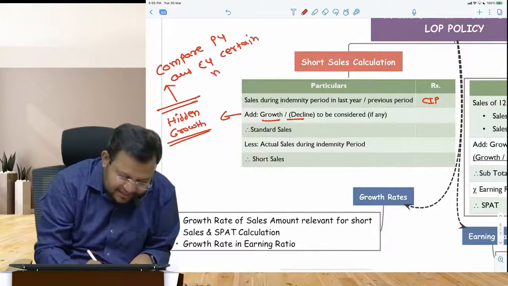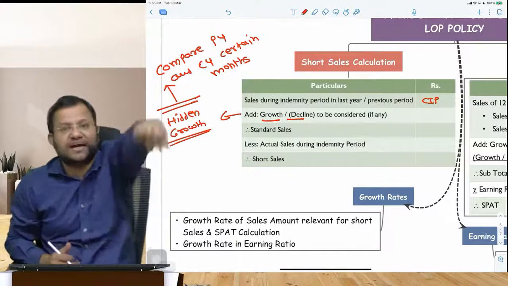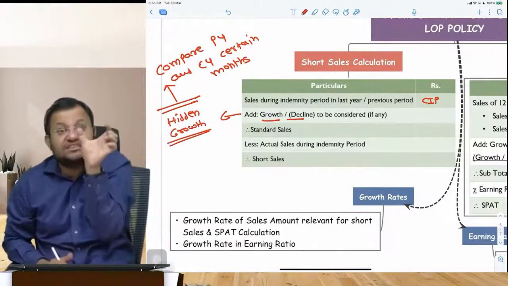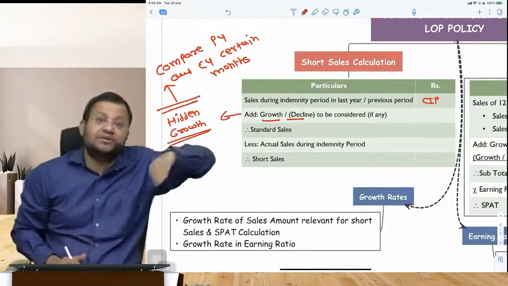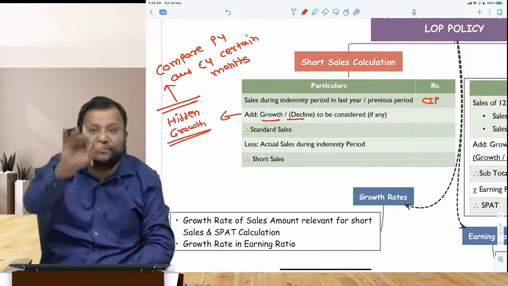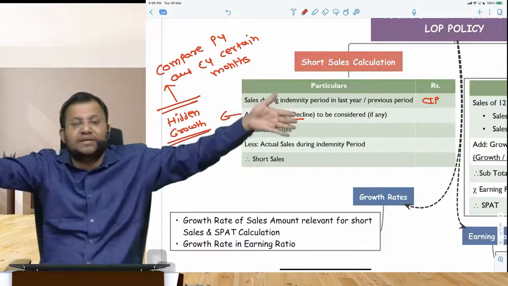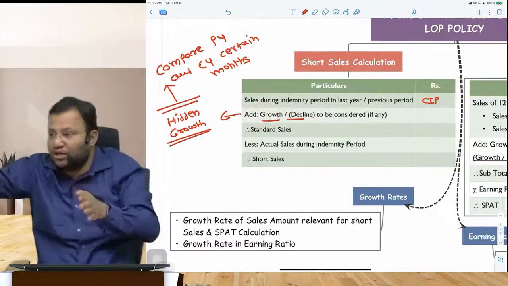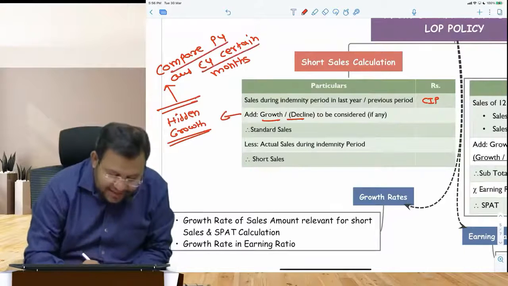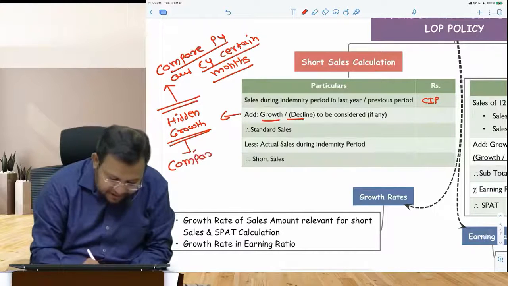So by comparing certain months or certain periods, like fire took place in 4th month of the current year. So you have a data of first 3 months of the current year and first 3 months of the previous year. So you can calculate hidden growth rate even if the examiner does not give you a growth rate. Or if examiner has given you data of multiple years, you can identify growth year on year basis. So hidden growth rate is by comparing previous year and current year certain months, or compare multiple years of the past.